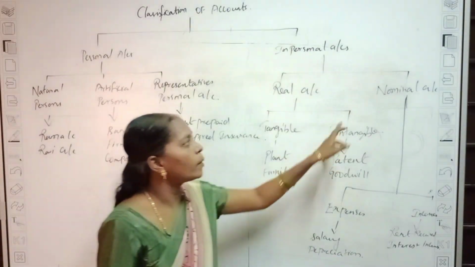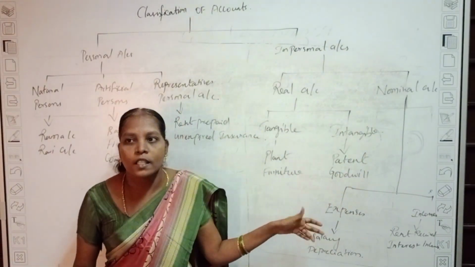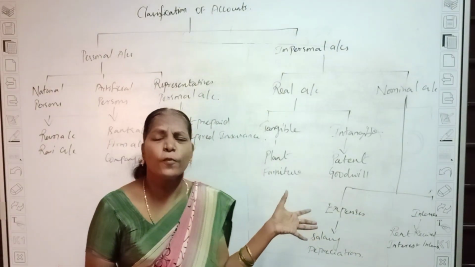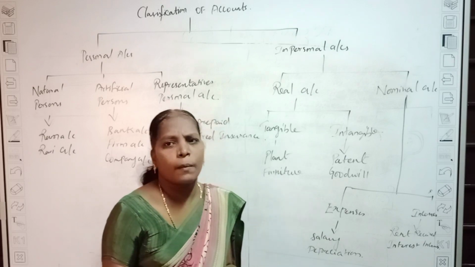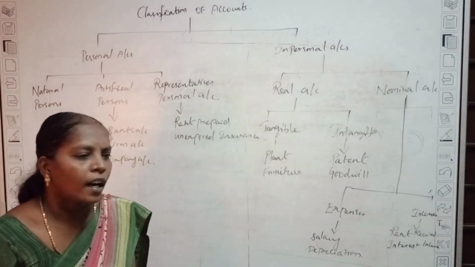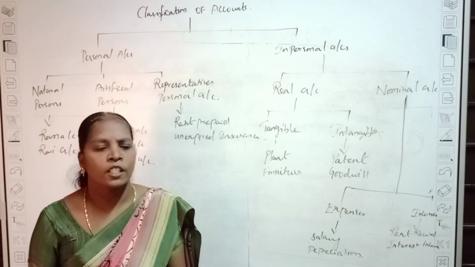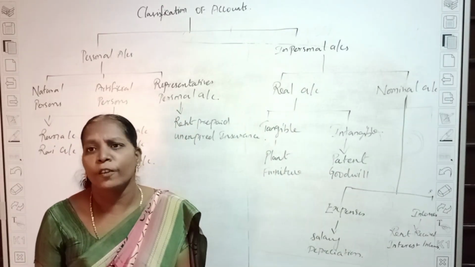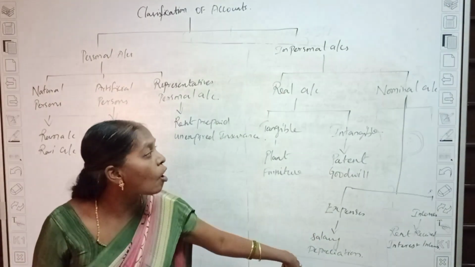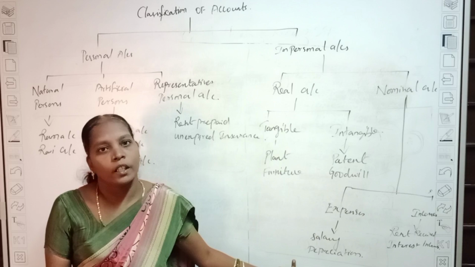And the next one is nominal account. Nominal account is divided into two types: expenses and income. Expenses means you are spending amounts for the company's transactions, such as buying stationery items, depreciation, providing salary, and paying rent. Spending amounts on such expenses is called a nominal account.